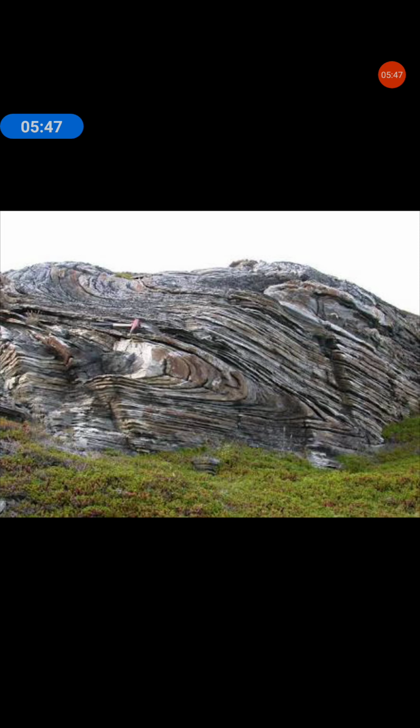So, here some defects will be there, structural defects. See, rock structure first of all.